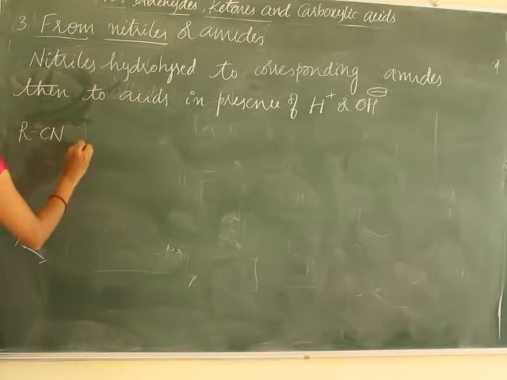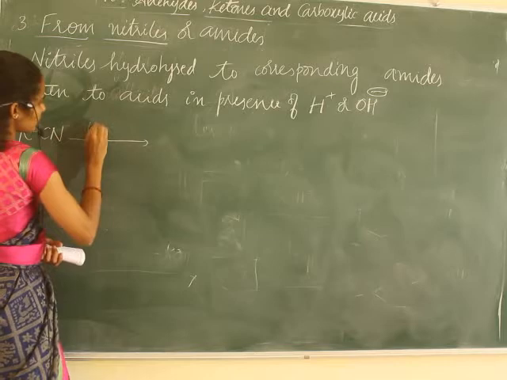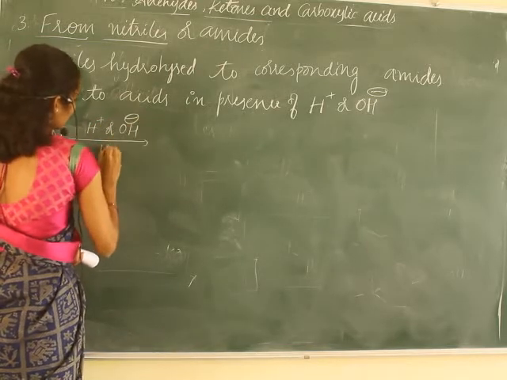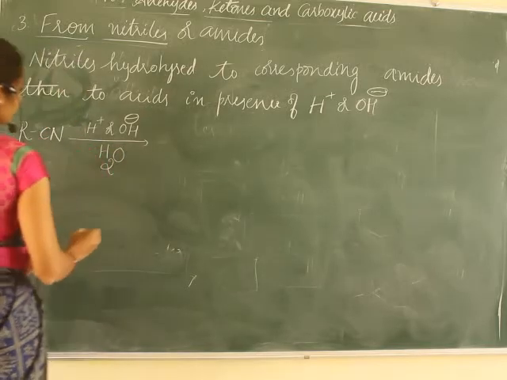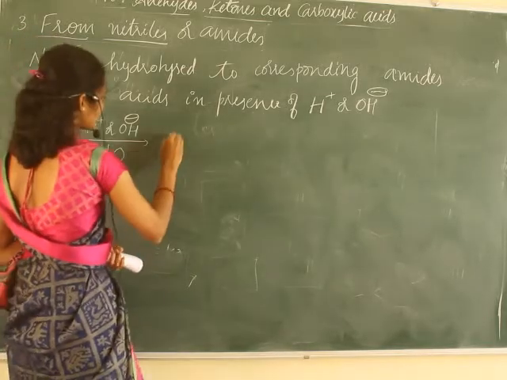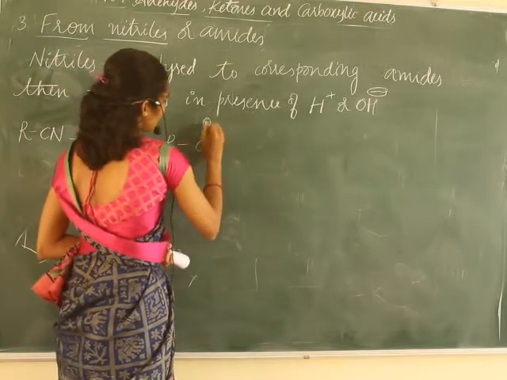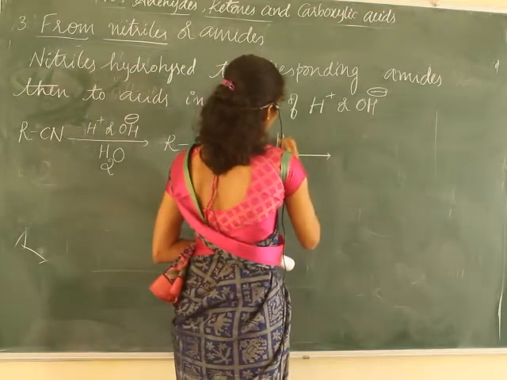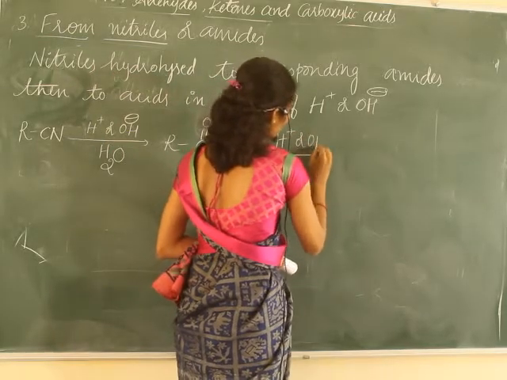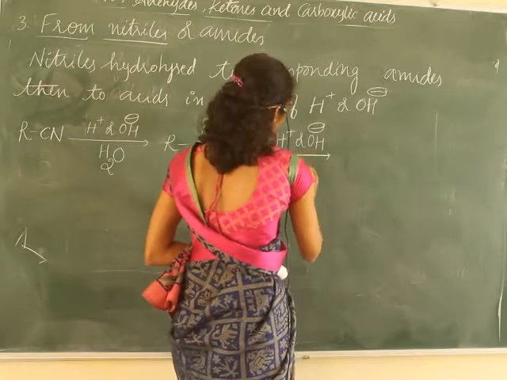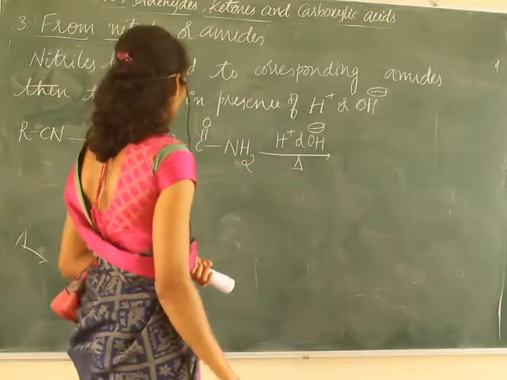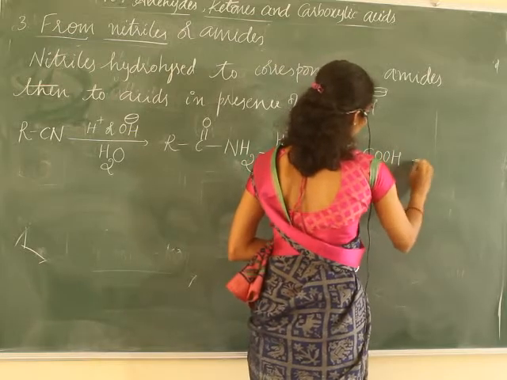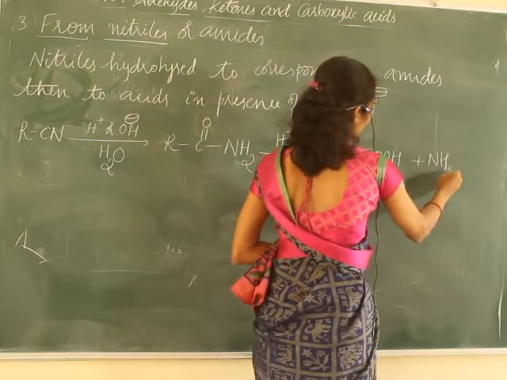These are nitriles, CN, in presence of H plus or OH minus, hydrolysis. It results in the formation of amide. Amide in presence of H plus or OH minus on heating gives the corresponding acid, COOH, and ammonia.